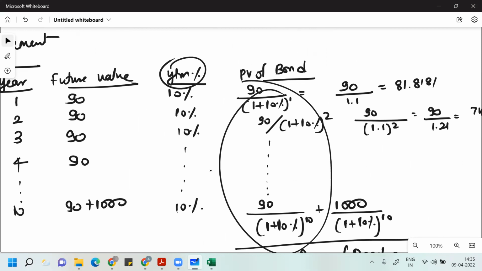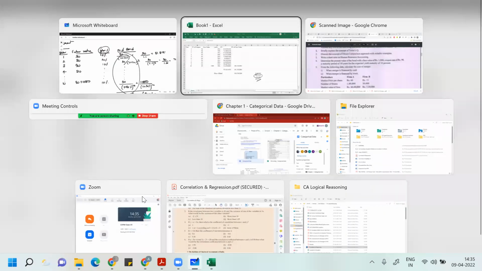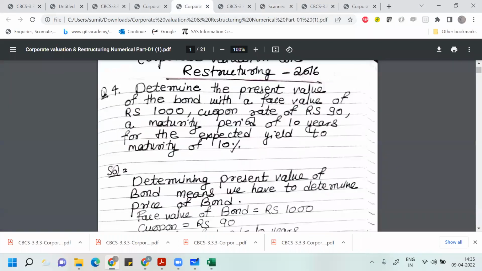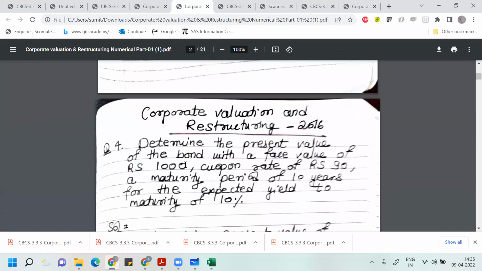If you invest in a debt instrument, whatever coupon you receive, if you reinvest that coupon along with the face value you get on maturity at some discounting rate, that minimum return you get from the debt instrument is called YTM. This question was asked in one year in Bangalore University. I think in 2018, I'm not sure which year this question was asked.